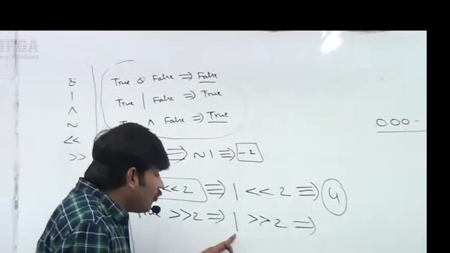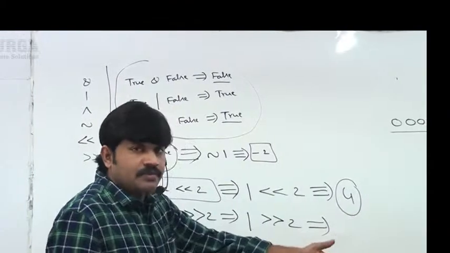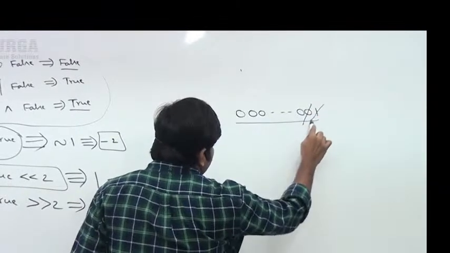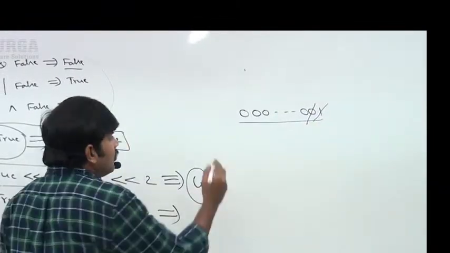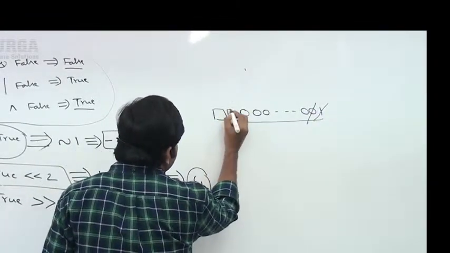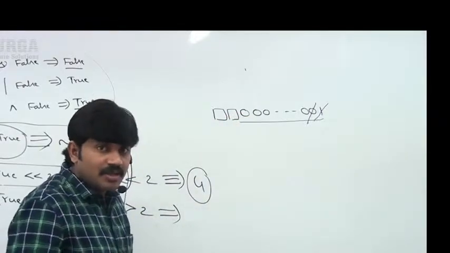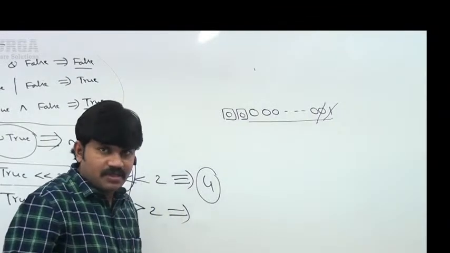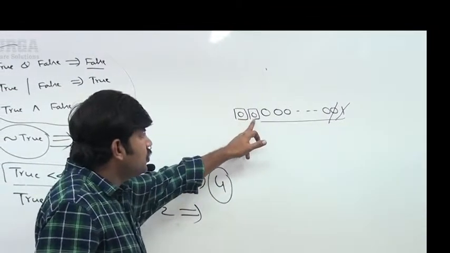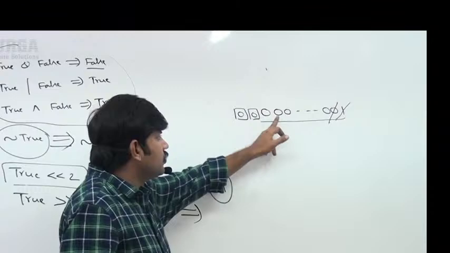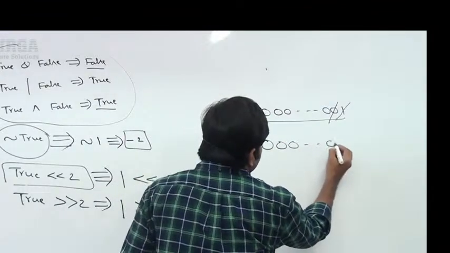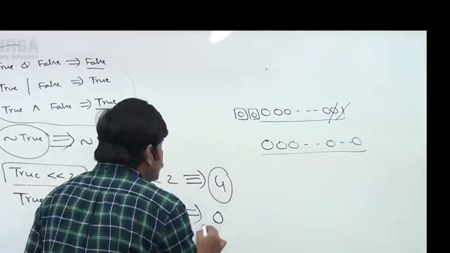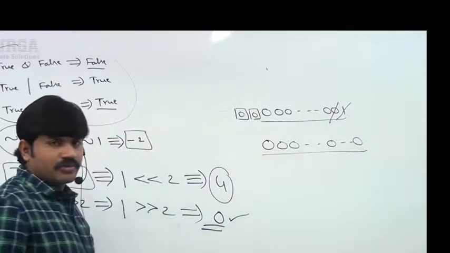Now I have to move 2 cells to the right. If I move 2 cells to the right, these 2 bits will be gone. Left side vacant cells are filled with the sign bit. For a positive number, the sign bit is 0, sir. So 0 0 0 0 0 0. That's all. So the output is always what? 0 is the answer we have to get.